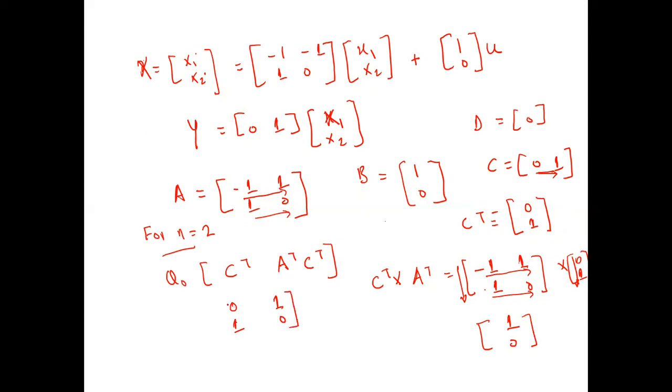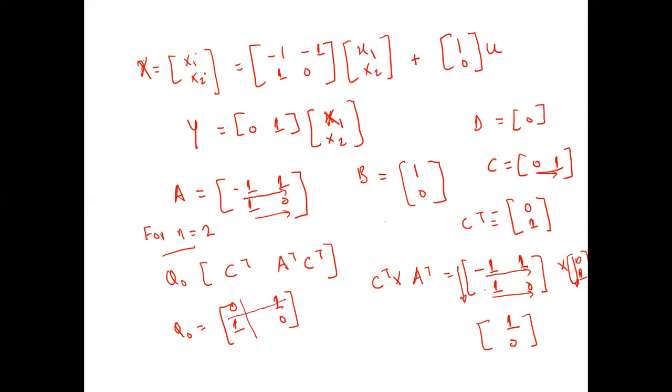So what about the determinant of this? Can you tell me the determinant of this? Let us go for the calculation of the determinant.